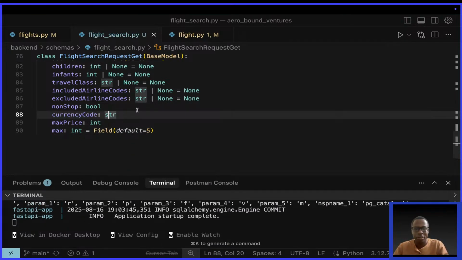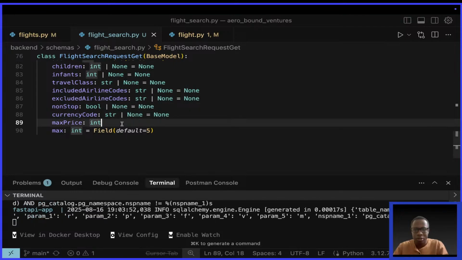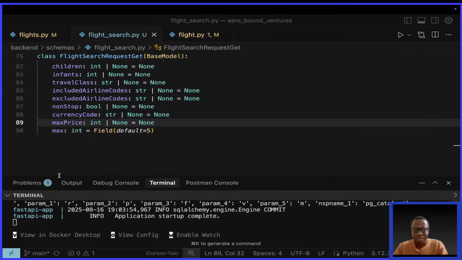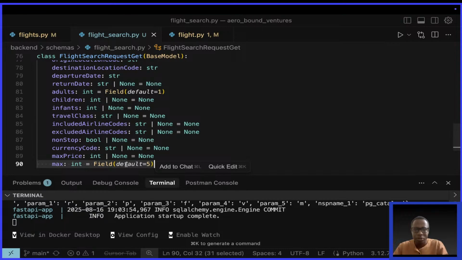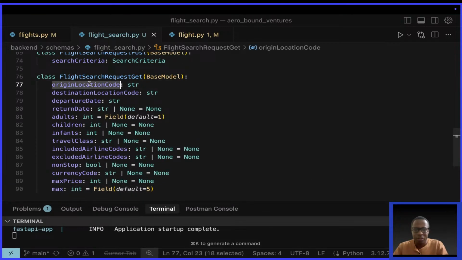Then these others I'm just going to copy, since they're optional. This max one is also optional, but let's leave it like this. So yeah, I think that is it. We have origin, destination, return. I feel like I want to put the mandatory fields up.